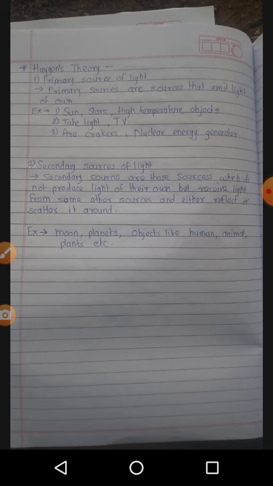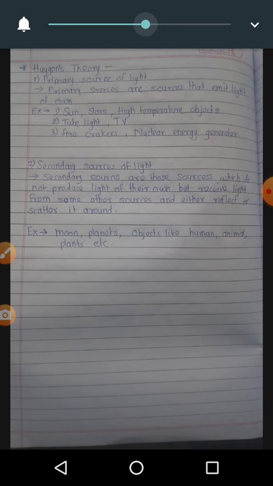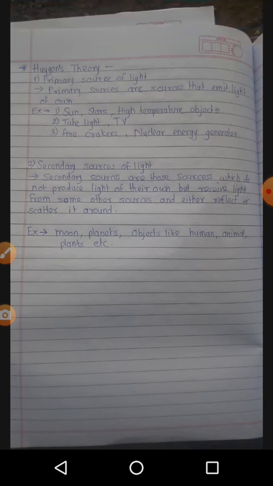A nuclear energy generator also emits light because of the nuclear reaction. Now here we observe the primary sources of light. For example, sun, star, tube light, TV, firecracker, nuclear energy generator, all are primary sources of light which emit light of their own.